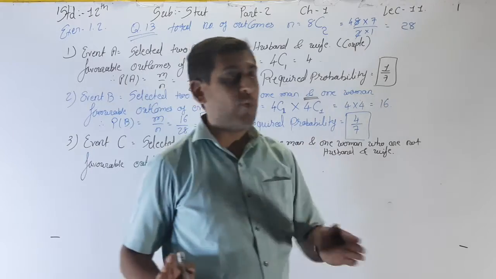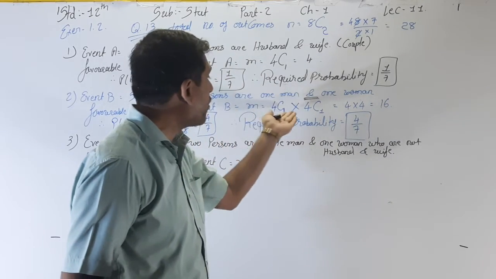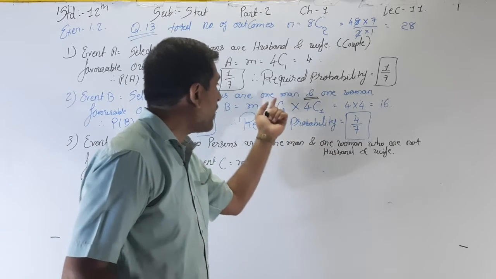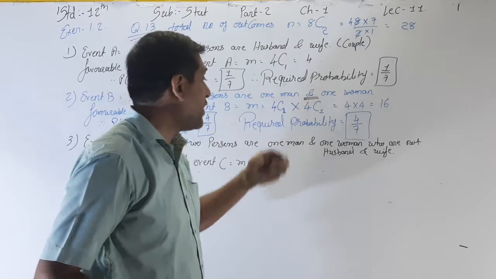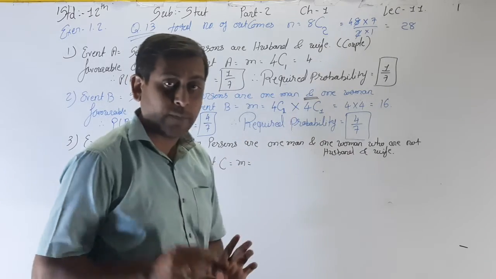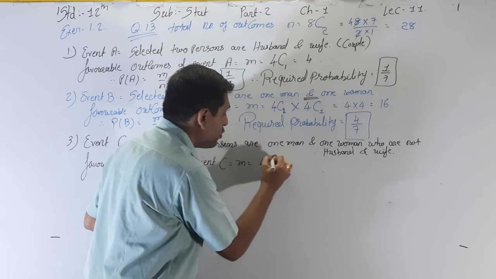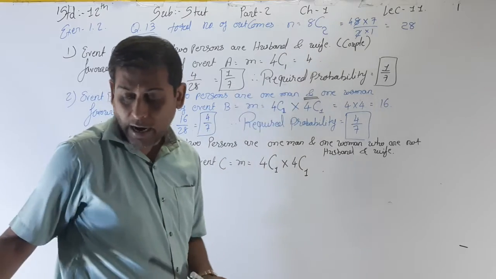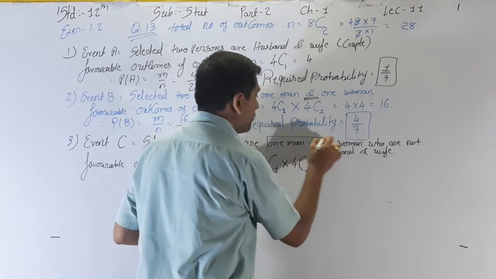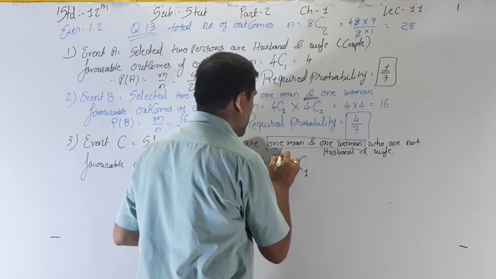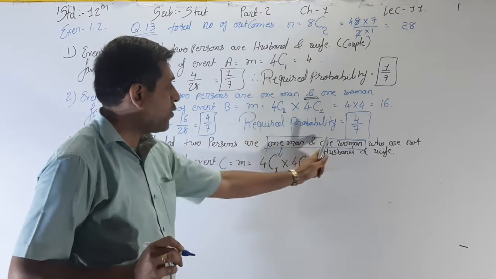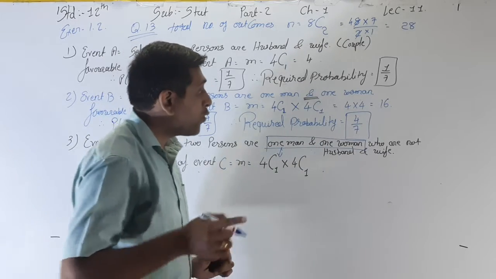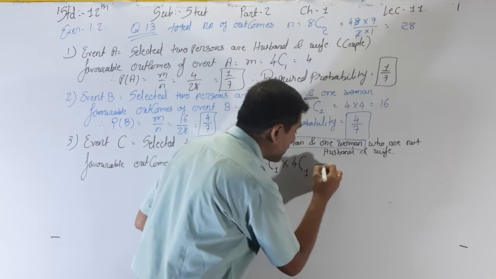See, one man and one woman. What is the favorable outcome for that? 4C1 into 4C1. For one man and one woman, we know that it is 4C1 into 4C1, right? So I am writing that particular 4C1 into 4C1 for one man and one woman. I am doing this: for one man 4C1, and one woman 4C1. But who are not husband and wife means minus.